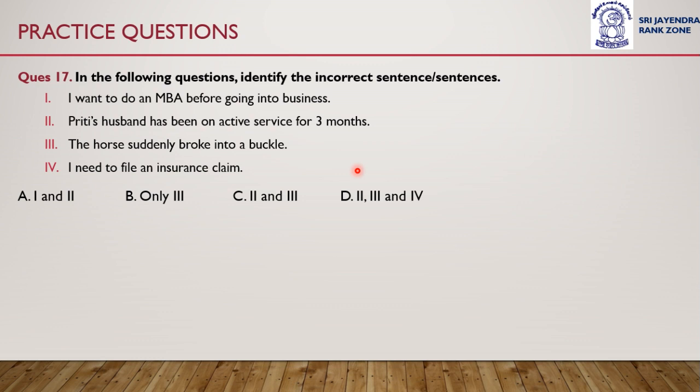Now again we have to identify the incorrect sentence or sentences from among these four options. I want to do an MBA before going into business. This is the first sentence. Second sentence is Preeti's husband has been on active service for 3 months. Then sentence 3 is the horse suddenly broke into a buckle. And sentence 4 is I need to file an insurance claim.